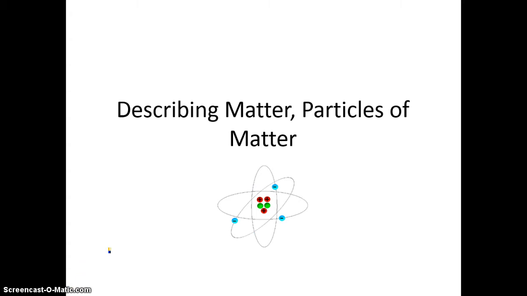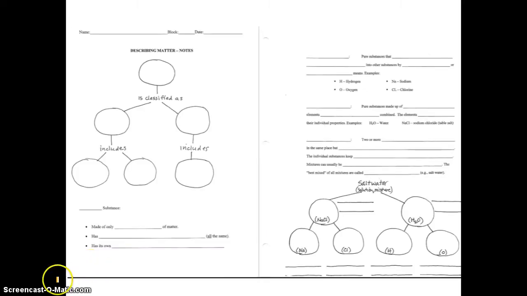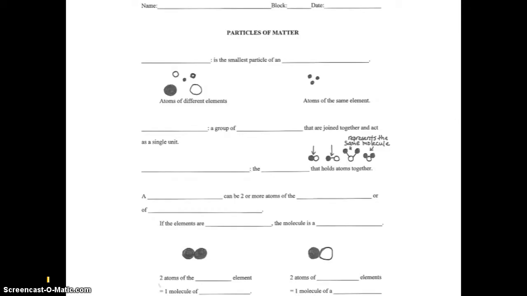So we're going to talk about what all those ideas mean and what the particles of matter are. So the first thing I want to make sure you have in front of you is the notes. So you have 3 pages that you could print out from the Nomia site that were also handed to you in class. These would be the first 2 sheets describing matter notes, and you'll be completing these as we go along through this lecture. And then the 3rd page is about particles of matter, and that's just a single page.